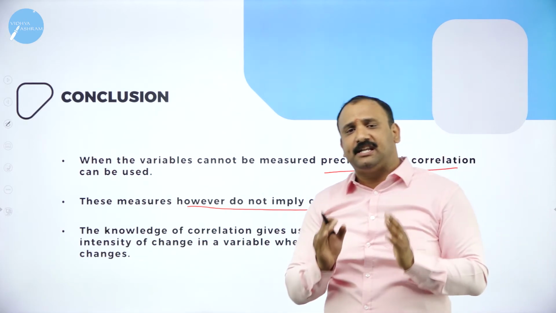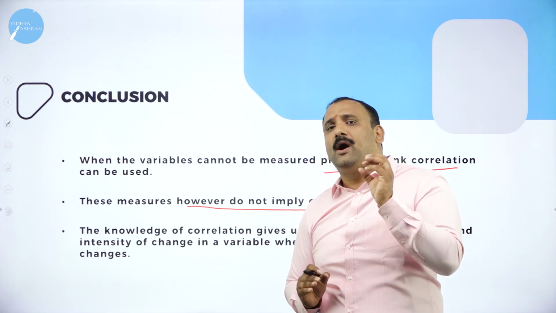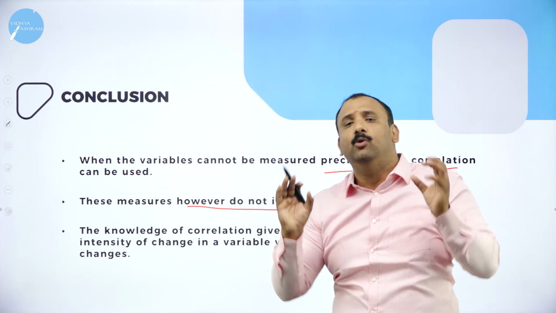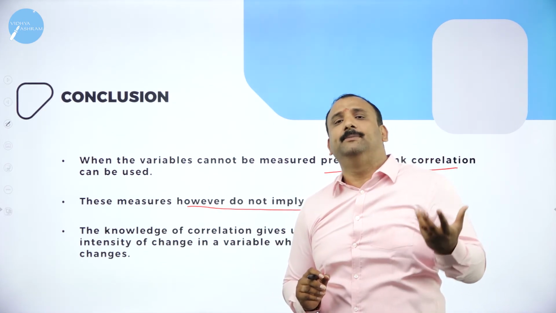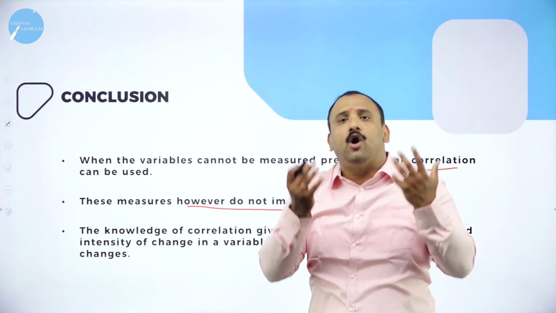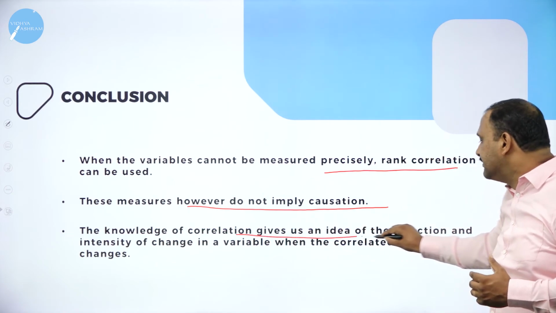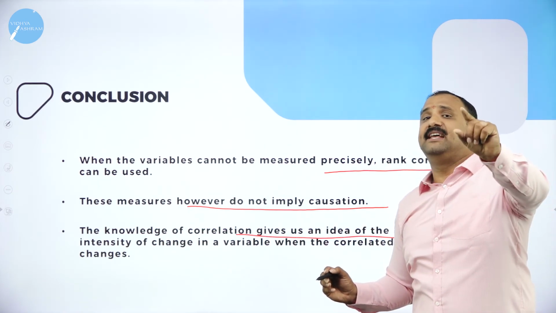Why? Because in statistics or in economics, typically, we are trying to understand just the relationship: what makes one variable move across the other variable? We are not interested in how the variable was created, what was the origination of the variable. Next, the knowledge of correlation gives us an idea especially about the direction and the intensity.